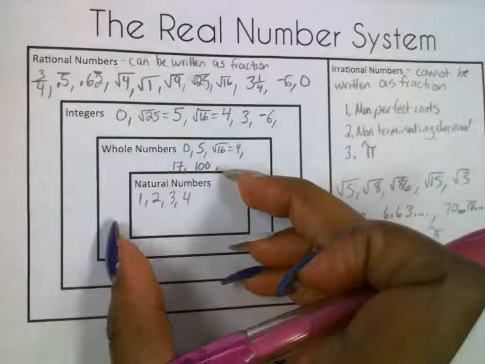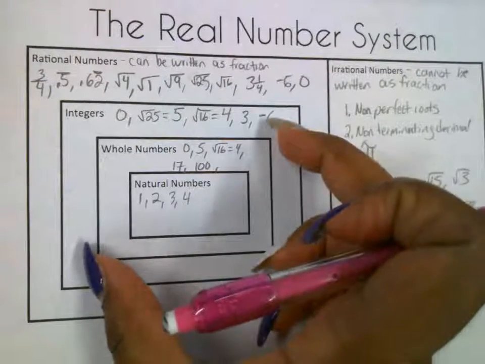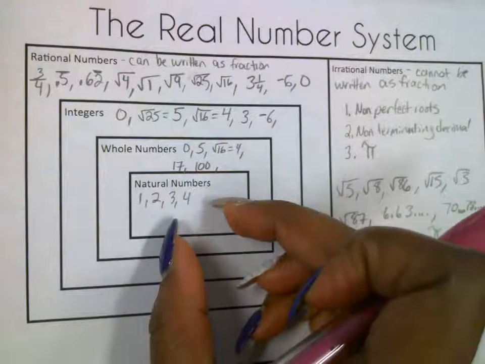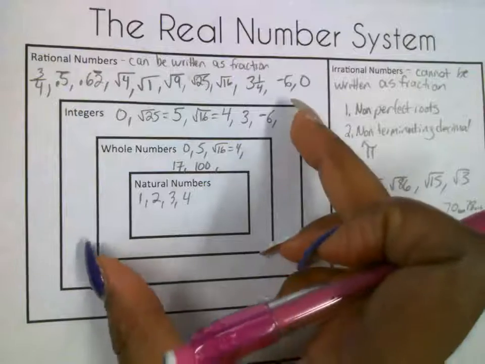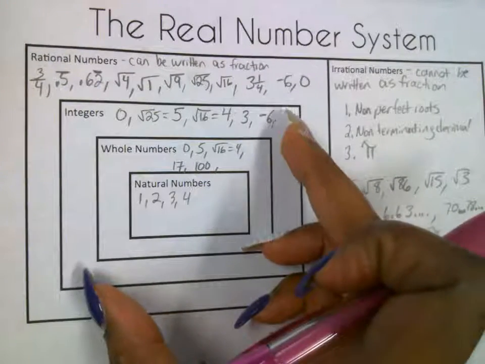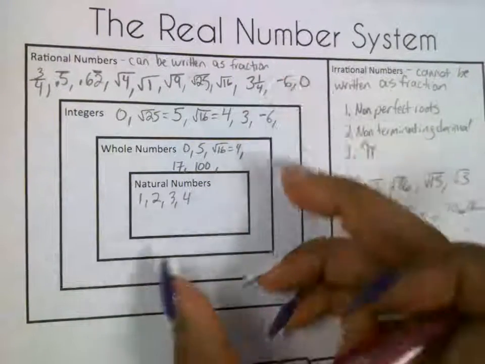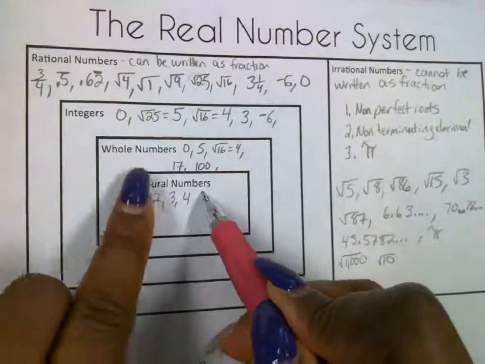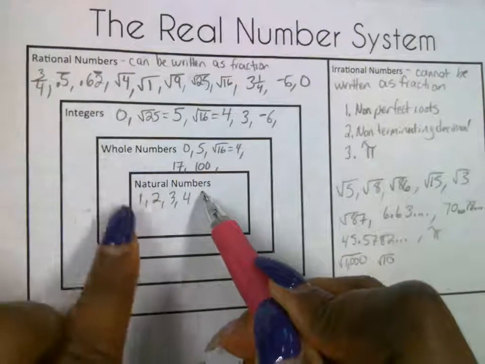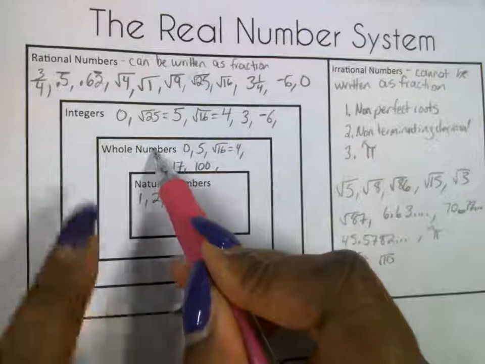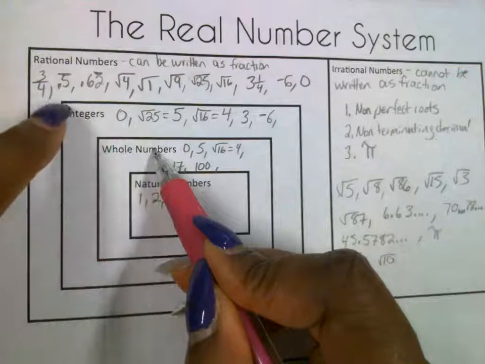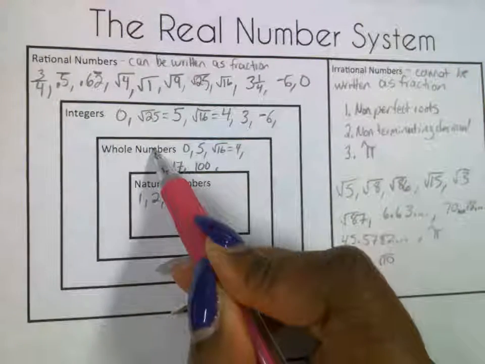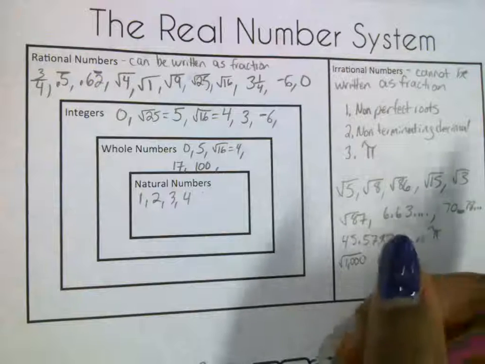Do you see what box a natural number is? The natural number box is inside of the whole number box. So natural numbers are whole numbers. The natural box is inside of the integer box. The natural box is inside of the rational box. So a natural number is a whole number, it's an integer, and it's rational. A whole number is inside the integer box and the rational box. Any questions about that?